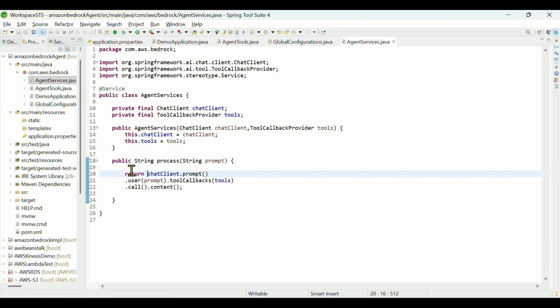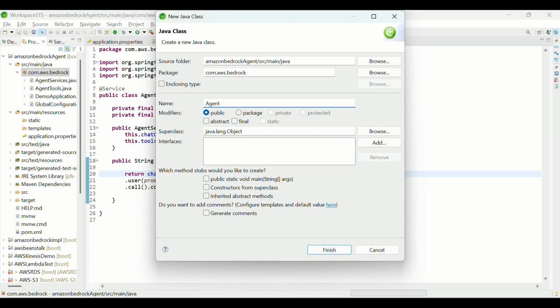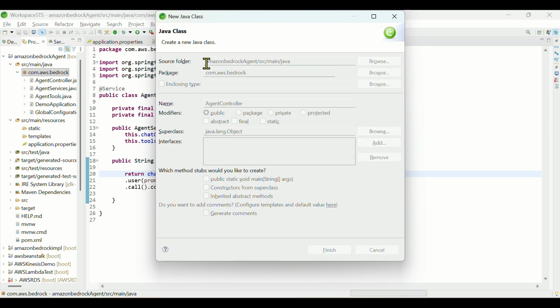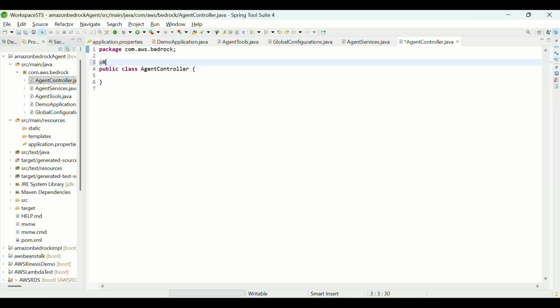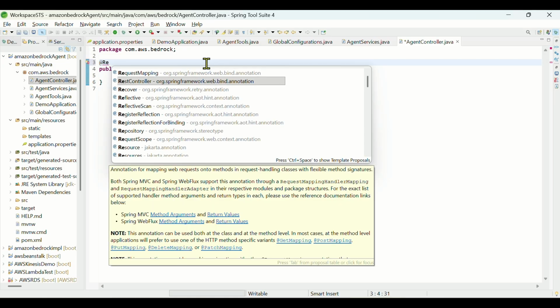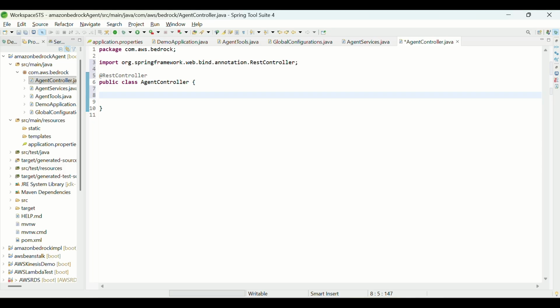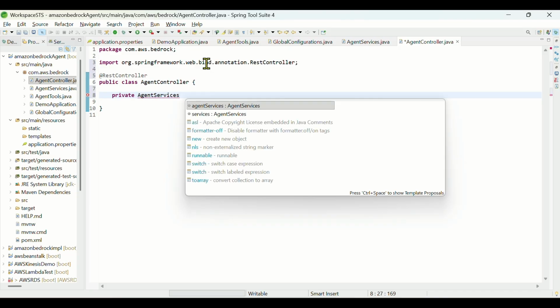Okay, so from the controller, now we'll create a REST controller, new class agent controller. And we'll mark this at the rate REST controller. Is it fine? REST controller is fine, right? Yeah, REST controller, and we need the service, so we have private agent services.